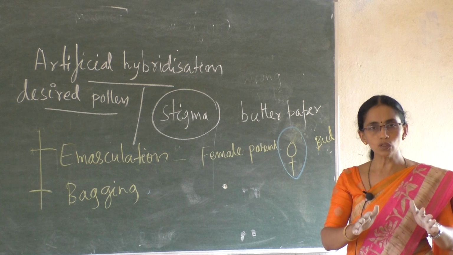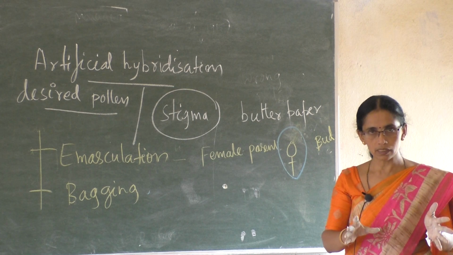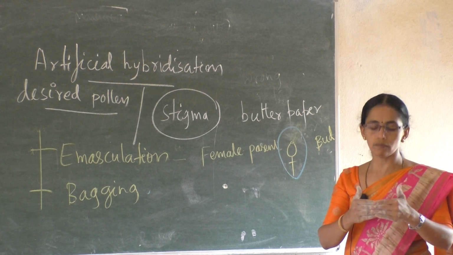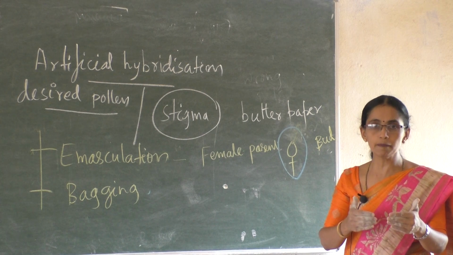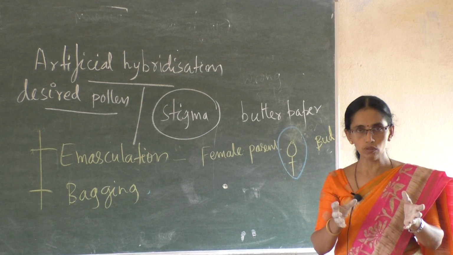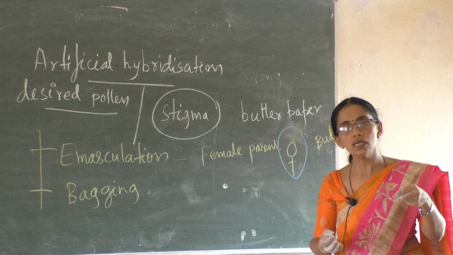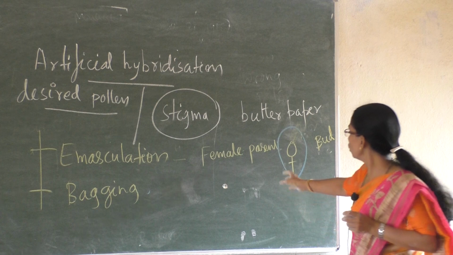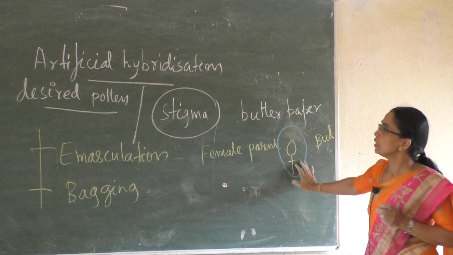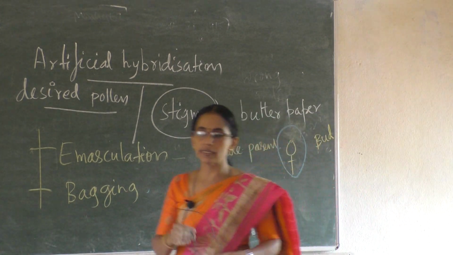When its stigma reaches receptivity, the bag is slowly removed, the desired pollen is brought closer and dusted over the stigma, and the fruit is allowed to grow inside the bag. The technique is called artificial hybridization.